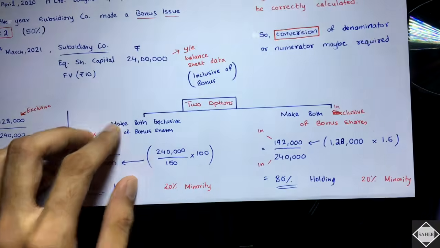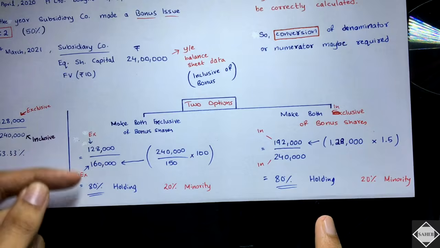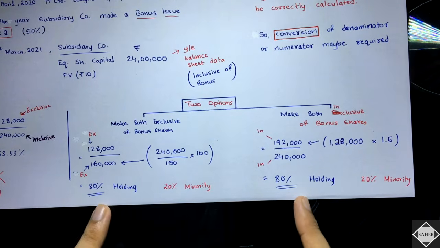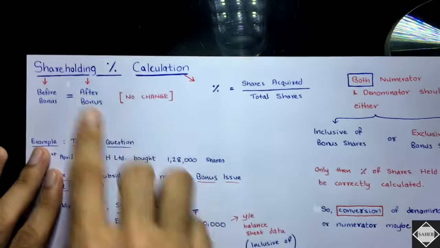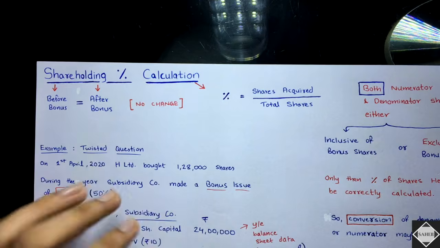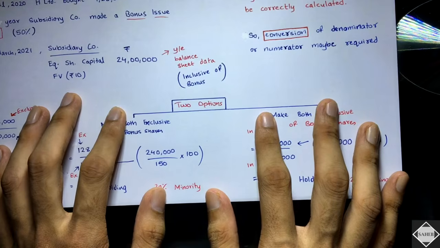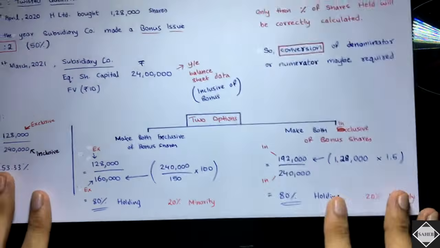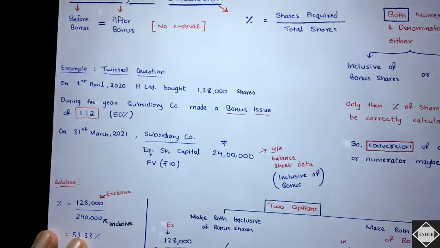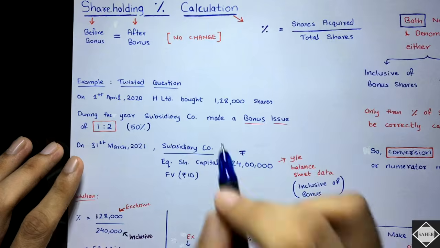You see, both ways you will get the same answer, because here both are exclusive, here both are inclusive. Both of those will give you the same answer, because we all know that shareholding percentage before bonus or after bonus has to remain the same. It will not change. Is that clear? Fine. So you have to be very careful about this. It's not difficult, it's very simple. Mark me, every time this will happen. There is not even a single question where this will not happen. Everywhere this will happen.